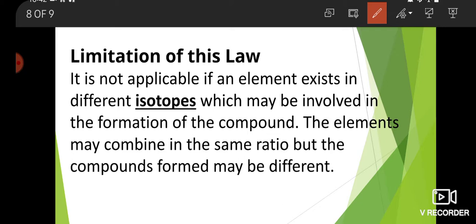The elements may combine in the same ratio, but the compounds formed may be different.